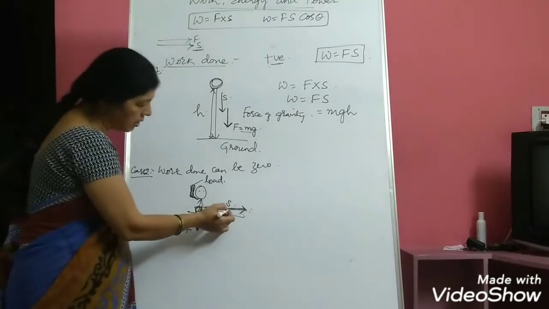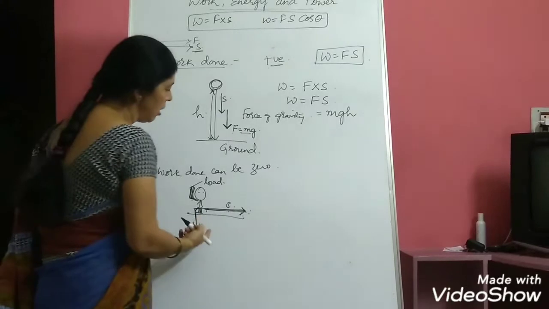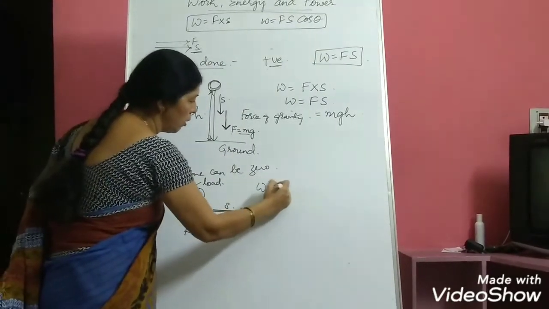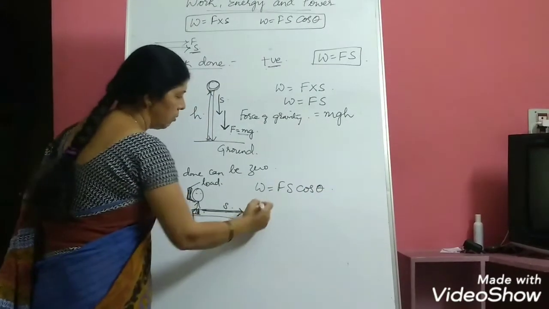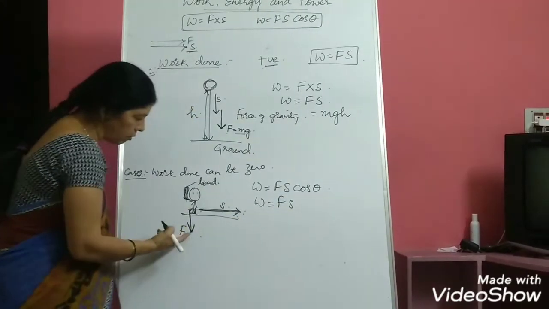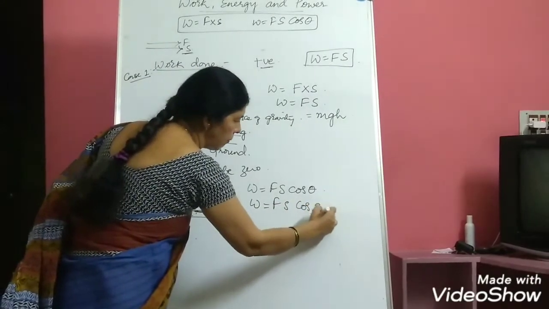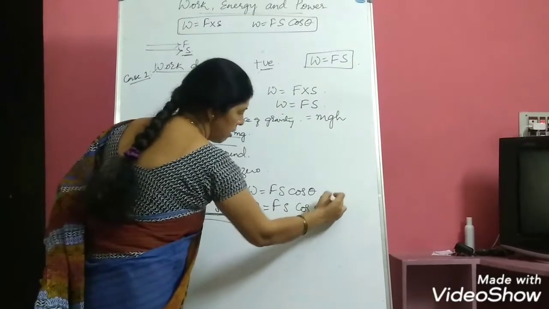Or we can say that the displacement is normal to force. In such cases, which formula do you have to use? You have to use the formula W is equal to Fs cos theta. Now, you just substitute this angle. What is the angle between force and displacement? It is 90 degrees. So Fs cos 90. And we know that cos 90 is 0.